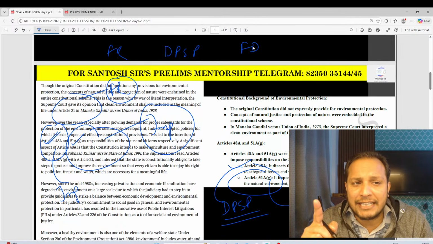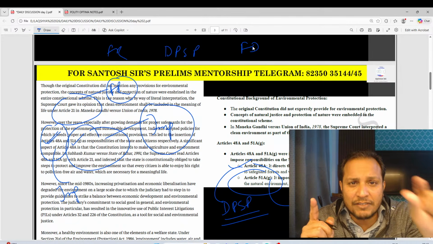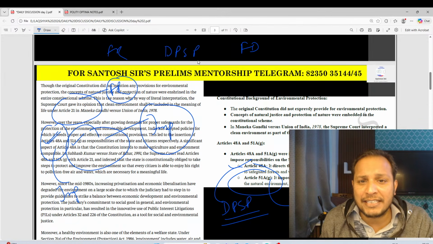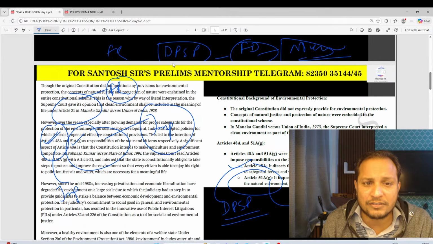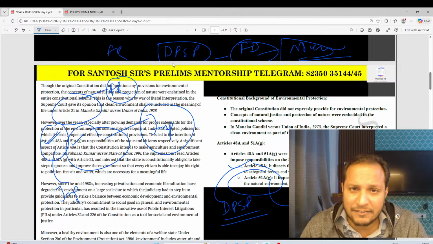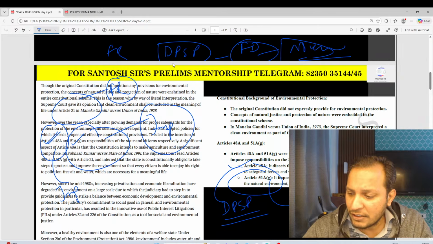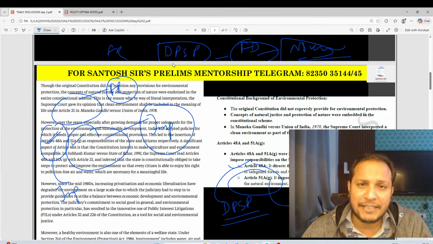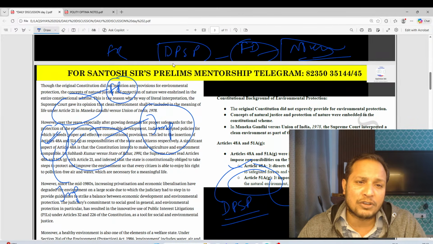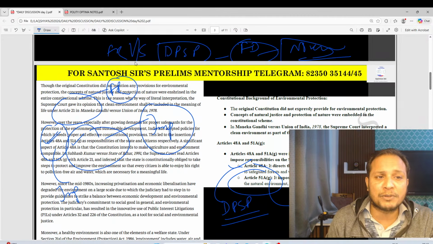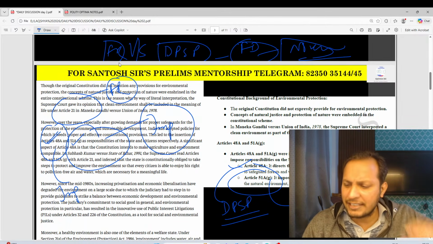Here you need to keep in mind that fundamental right is enforceable. It is part 3 of the constitution which is enforceable, but fundamental duty is not enforceable. This is very, very important. DPSP, is it enforceable or not? In the comment box, let me see how many of you are able to answer. Is DPSP enforceable in the court of law? Is fundamental duty enforceable in the court of law? You should know the difference between these two, because UPSC question setters year after year are giving questions on this.